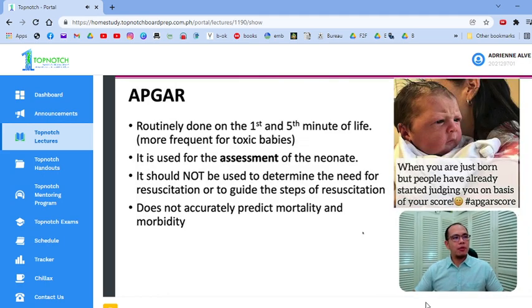So remember that the APGAR score is done on the 1st and 5th minute of life. Yan yung routine natin. You do not do your APGAR score immediately paglabas ni baby. Hindi yung lalabas pa lang siya ng puwerta, na-APGAR mo na siya. No, that's not how you do it. You still have to dry, you still have to stimulate the baby. On the 1st minute, that's when you check for the APGAR. And then on the 5th minute.